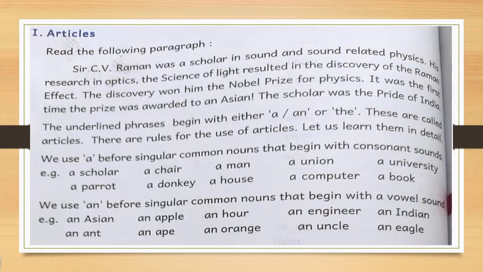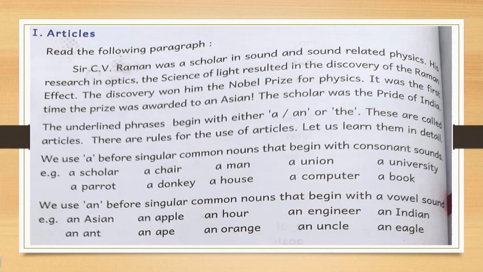Now, let us know about articles. Articles. How many articles are there? A, an, or the. Okay, read the following paragraph. Sir C.V. Raman was a scholar in sound and sound related physics. His research in optics, the science of light, resulted in the discovery of the Raman effect. The discovery won him the Nobel Prize for Physics. It was the first time the prize was awarded to an Asian. The scholar was the pride of India.